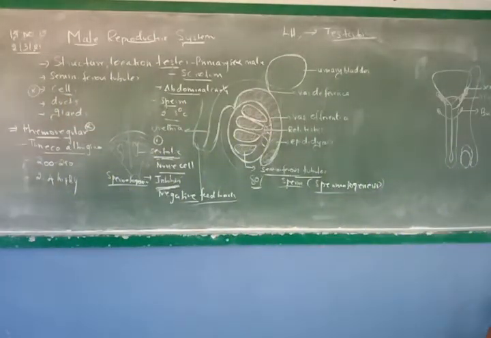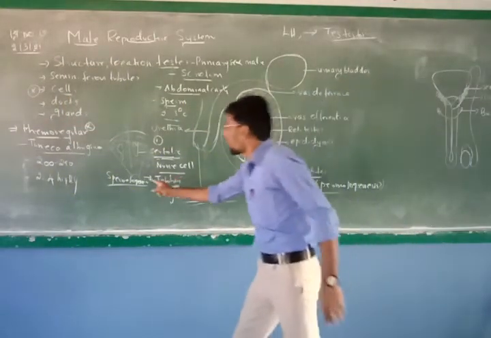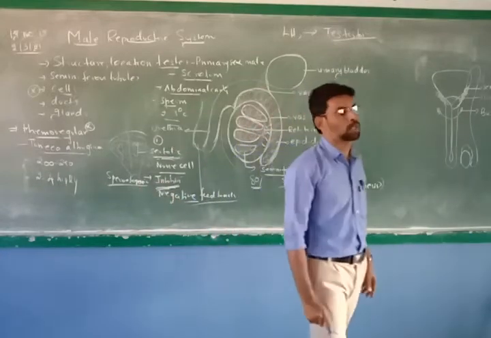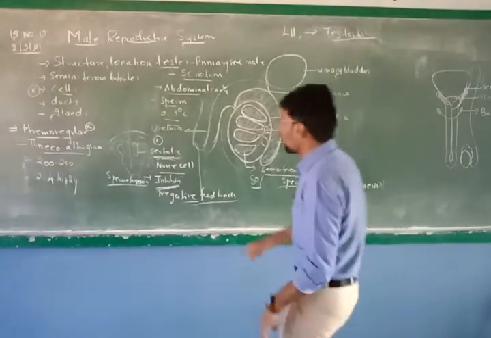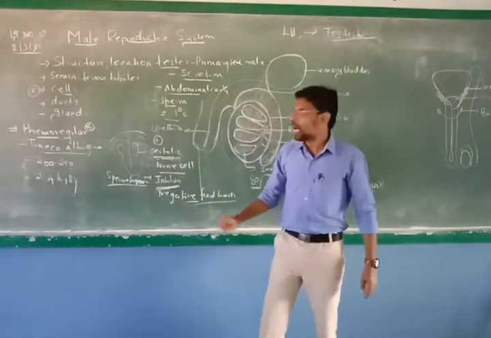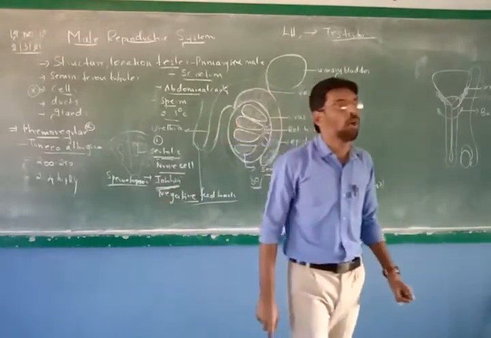So this is the cell involved in the spermatogenesis process. So inside the seminiferous tubule you have 2 cells. One is called the Sertoli cells, another one is called spermatogonia cells.